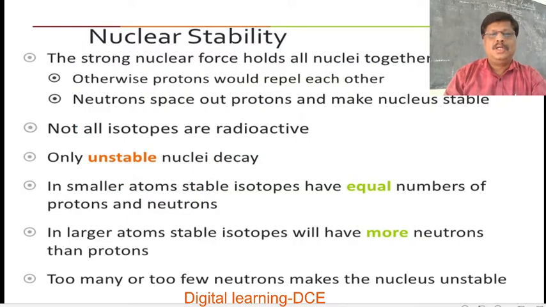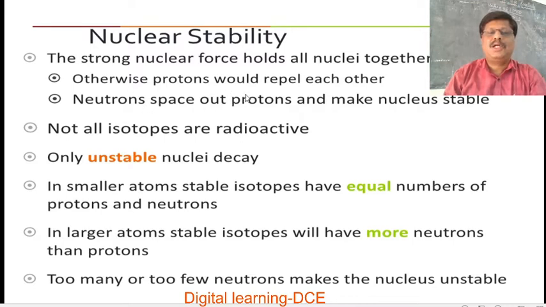So, nuclear stability. The strong nuclear force holds all nuclei together. We also know from the chapter on nuclear forces that the strong nuclear force holds the nucleons, that is both protons and neutrons, together inside the nucleus.